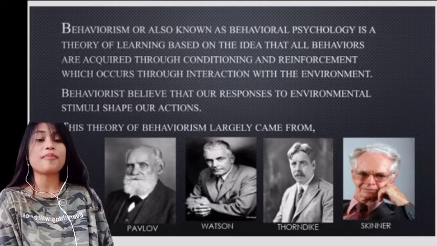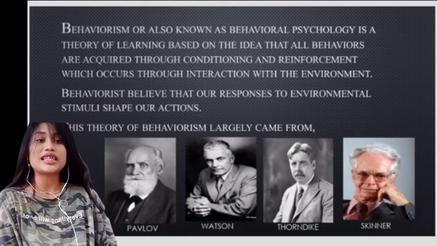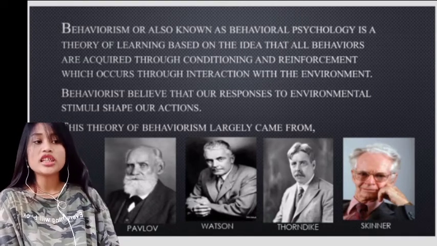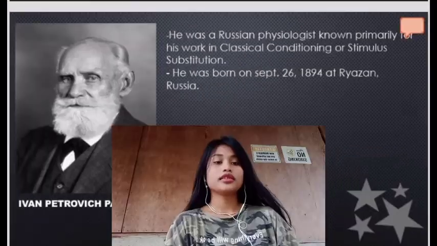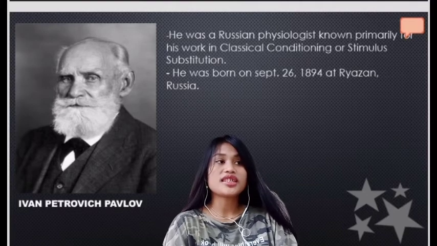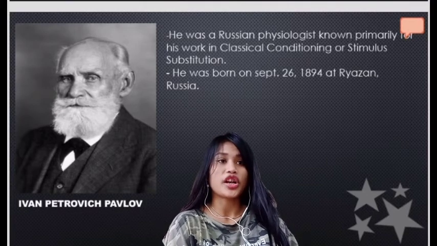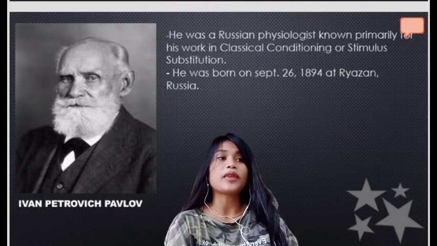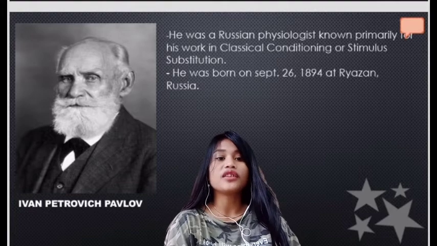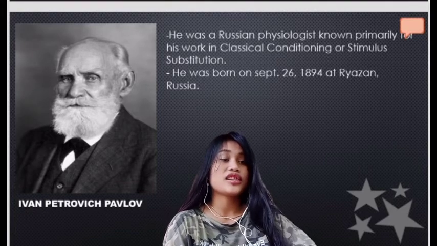This theory of behaviorism largely came from the psychologists and scientists Pavlov, Watson, Thorndike, and Skinner. Ivan Petrovich Pavlov was a Russian physiologist known primarily for his work in classical conditioning, or stimulus substitution. He was born on September 26, 1894 at Ryazan, Russia. Pavlov was the founder of classical conditioning. So what is classical conditioning?